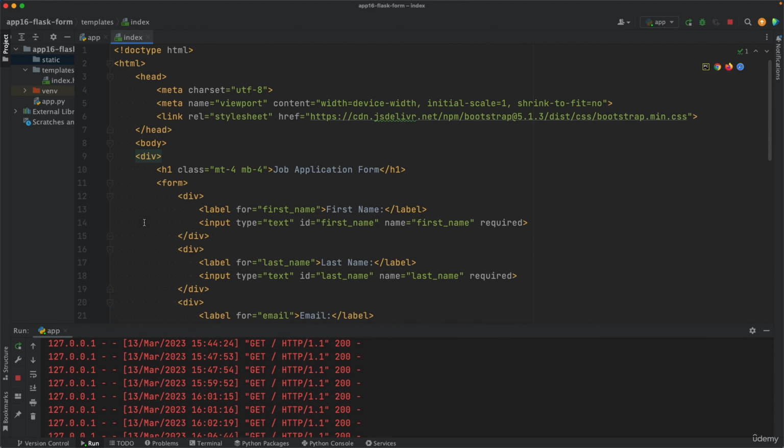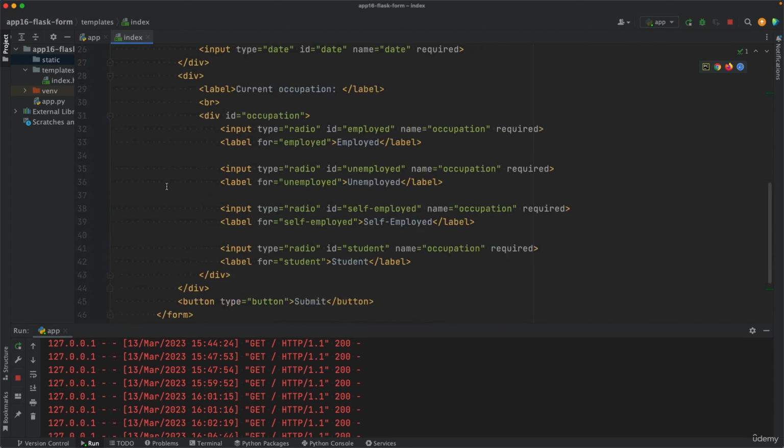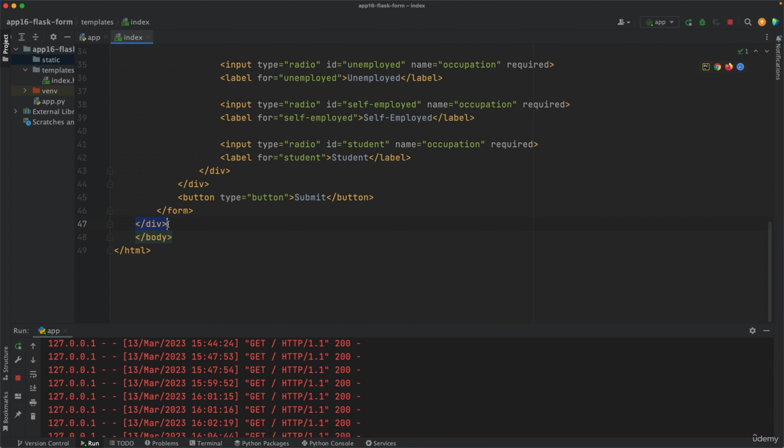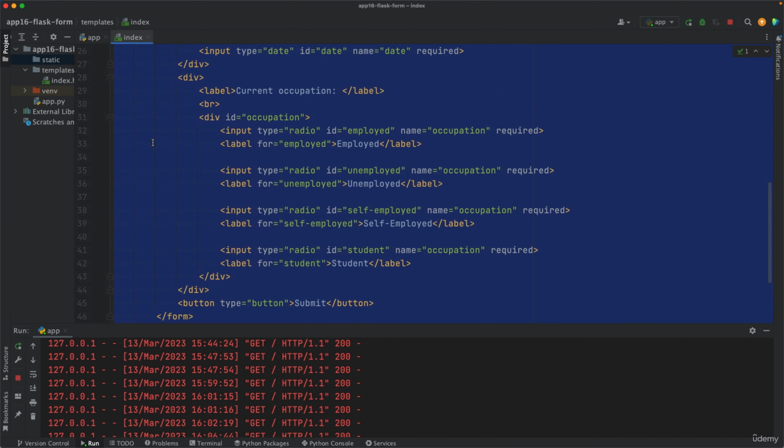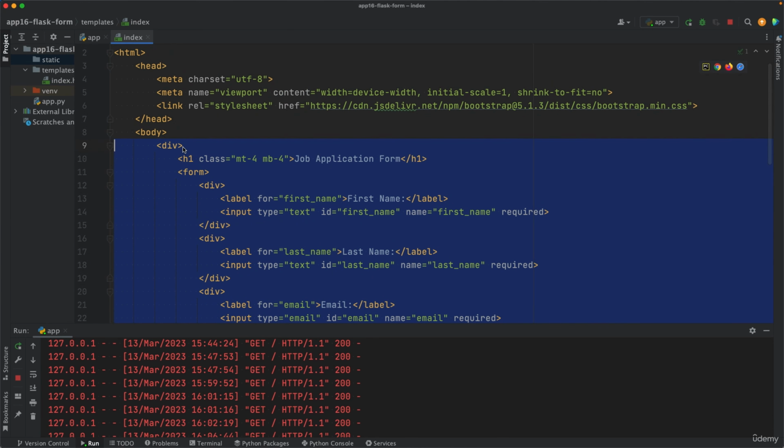So you open div just under the opening body tag, and you close div just above the closing body tag, right? Then you select everything in between the body tags and press tab to indent it. Things will still work if you don't indent it, but indenting makes the code more readable.